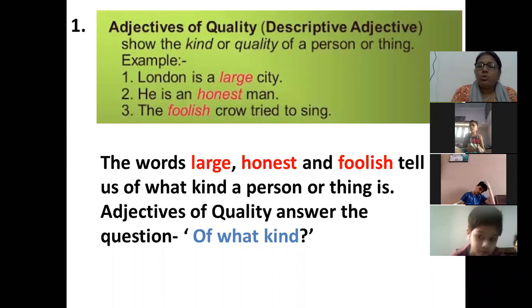They are telling us what kind of a person or a thing is. So when we want to find adjective of quality in a sentence, we can ask a question, what kind? What kind of city? Large city. What kind of man? Honest man. What kind of crow? Foolish crow.